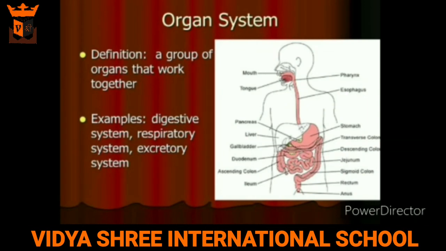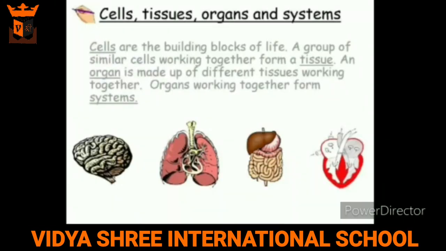A group of organs that work together is known as organ system. For example, digestive system, respiratory system, excretory system, circulatory system, etc. So this is a sum up of how cells combine such that an organism can function properly.